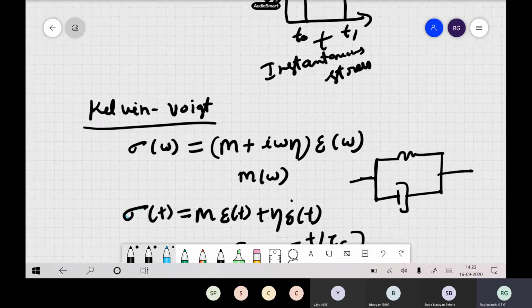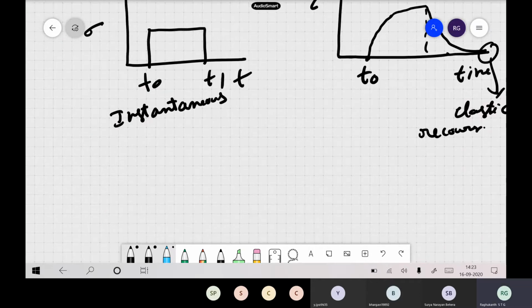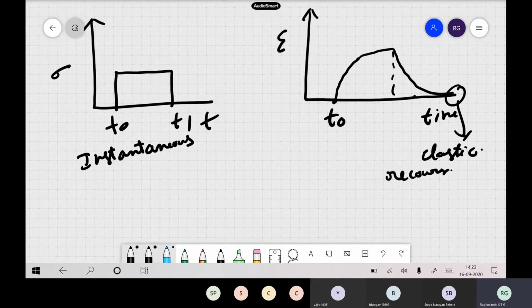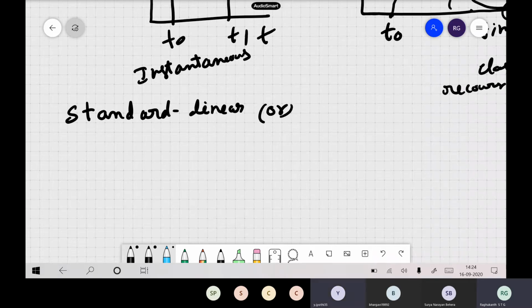Now if you look at real-life structures, geological materials, or even concrete or steel or any type of material, generally all materials show this type of instantaneous behavior. So in reality, materials are neither Maxwell nor Kelvin-Voigt. Both of them cannot represent the real material properties. For this we use another body that we discussed in our last class, the standard linear solid, or Zener's body.